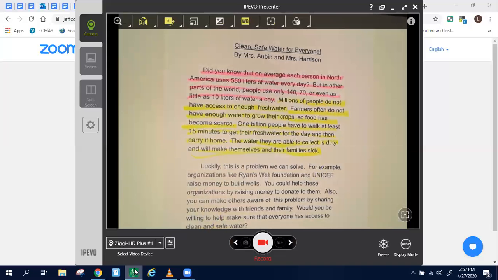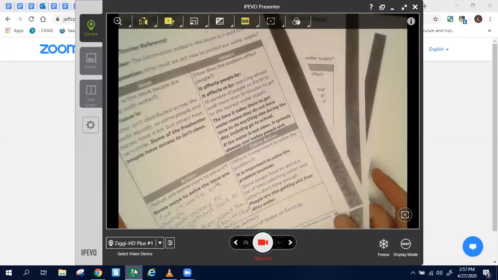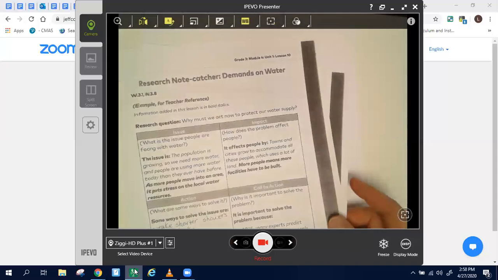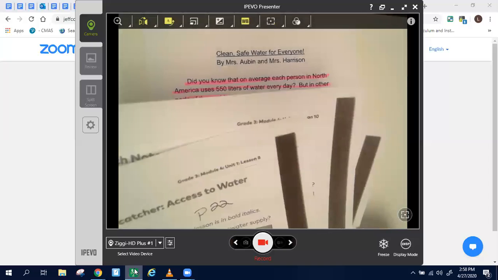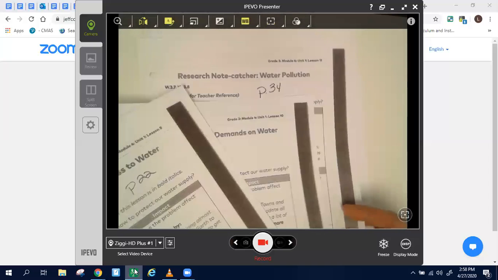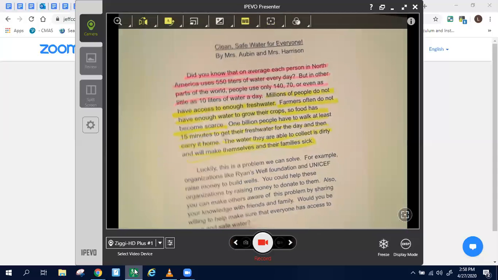Okay, so now you, since your learning target is I can add facts and information to help my reader understand the problem, are going to go back to your note catchers and look at that impact section. Some of you just copied some of mine, so you might have to put them in your own words, but these are on pages 22, 27, and 34, and they'll also be on your assignment, so that might help.